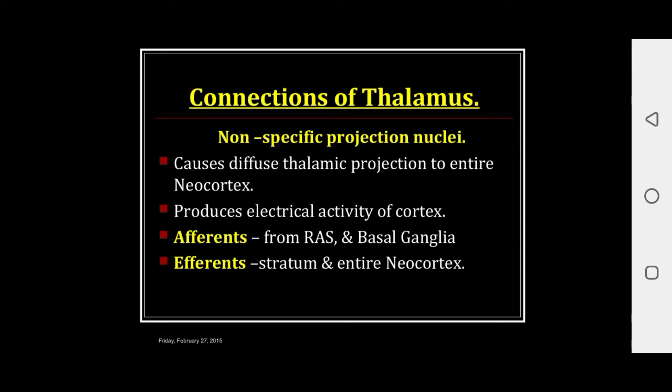In connections, non-specific projection nuclei cause the diffuse thalamic projection to the entire neocortex, producing electrical activity of cortex, with afferent from reticular activating system and basal ganglia, and efferent going to striatum and the entire neocortex.